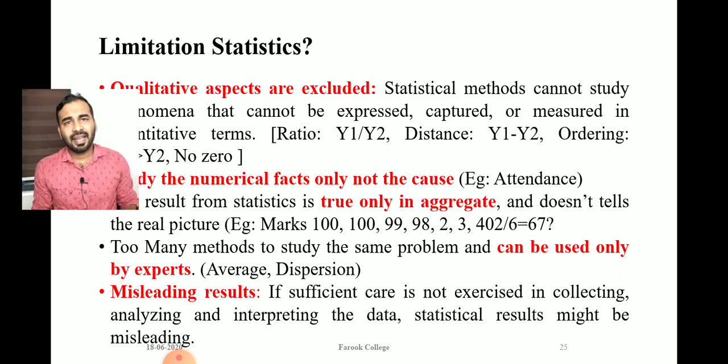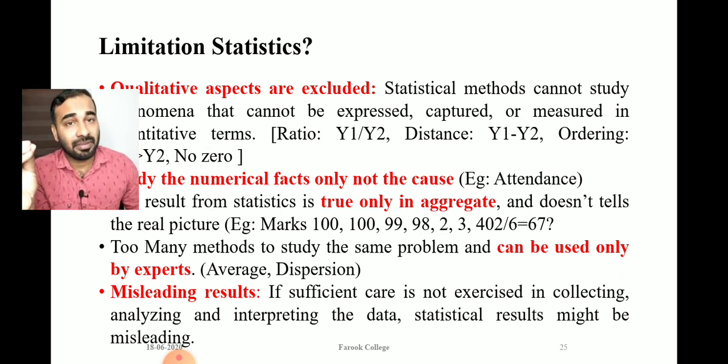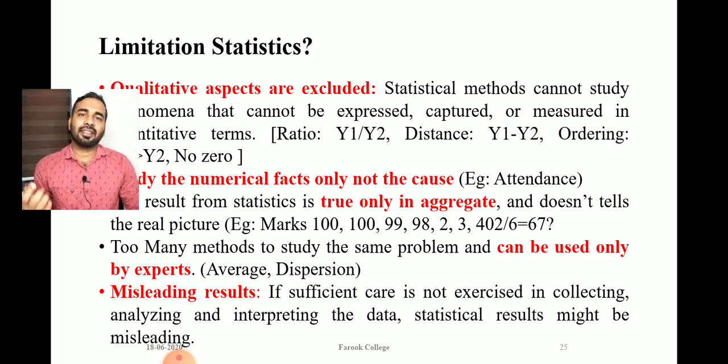So this means that there are a large number of different averages available, and the selection of which is the best average needs an expert. We need to have an expert in order to select which one is the best average to fit this kind of data. Similarly, look at dispersion. You might have learned various measures of dispersion like range, quartile deviation, standard deviation, mean deviation, Lorenz curve. These are all measures used to learn the dispersion or variability.